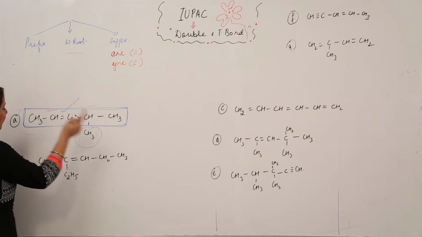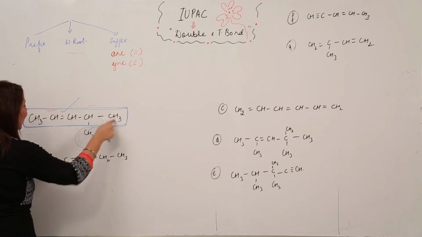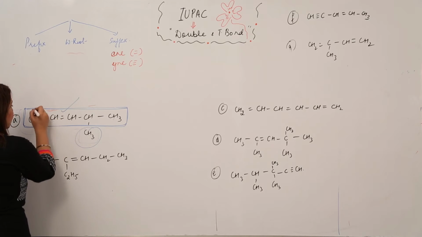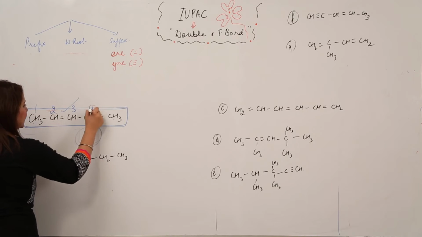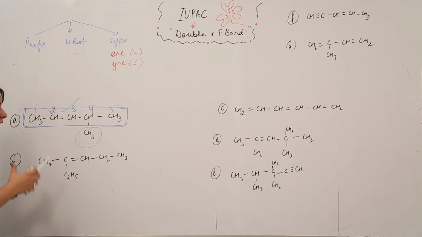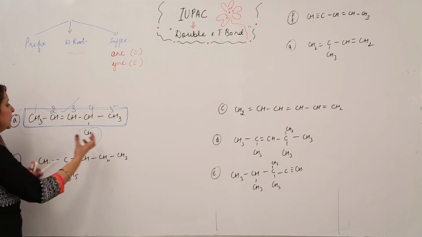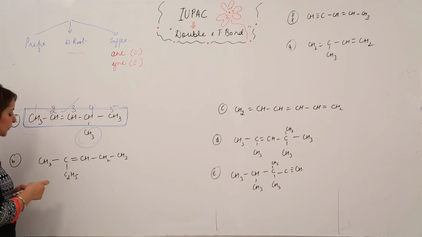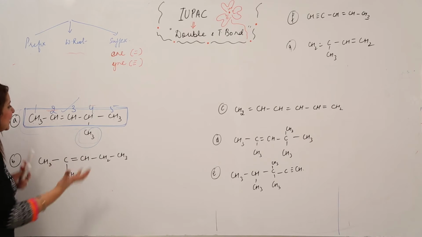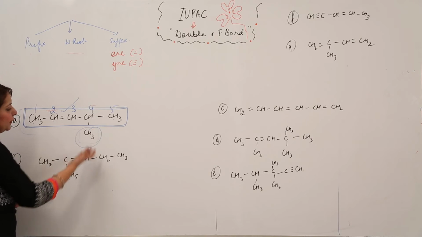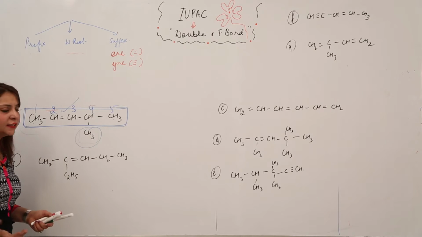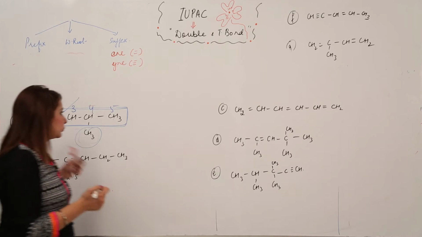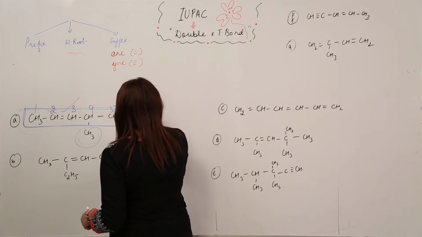But if I number from this side, 1, 2, 3, 4, 5, this double bond is getting number 2. So obviously my preference goes to this side, because after numbering from this side the bond gets the lower number, that is 2, right? Now what else do I see? I see a substituent at 4. That's all that is present in this organic compound, so I'll write the IUPAC name for it.